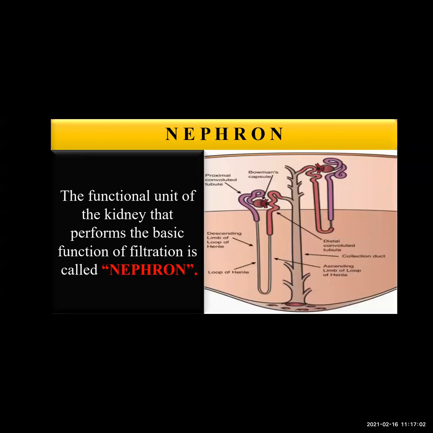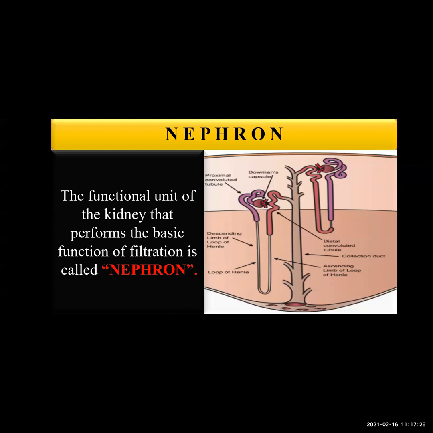Then the functional unit of the kidney that performs the basic function of filtration is called the nephron. Okay, what are nephrons? They are the functional unit of the kidneys. They carry out the function of basic filtration. The function of filtration is done with the help of these nephrons.